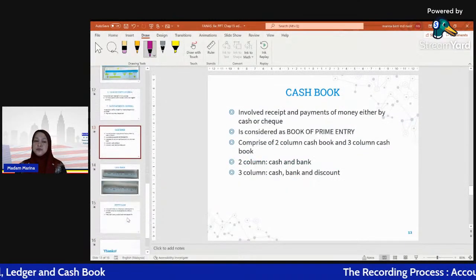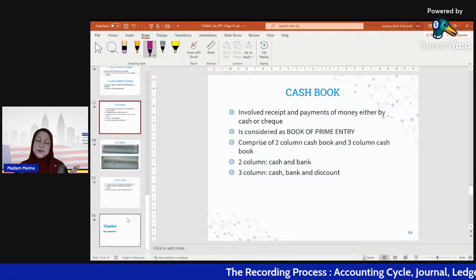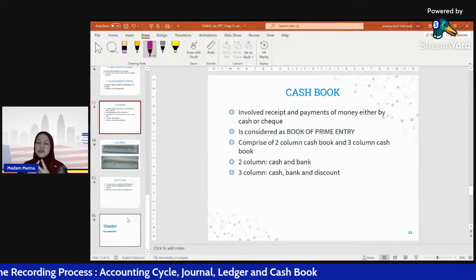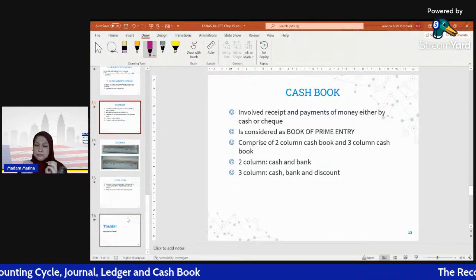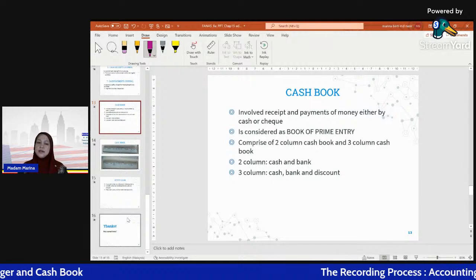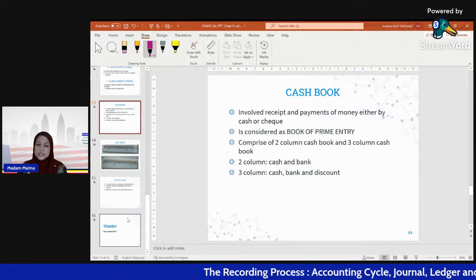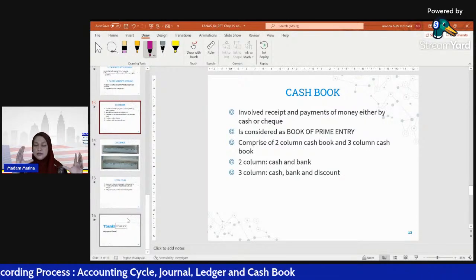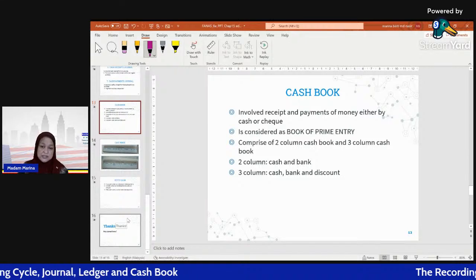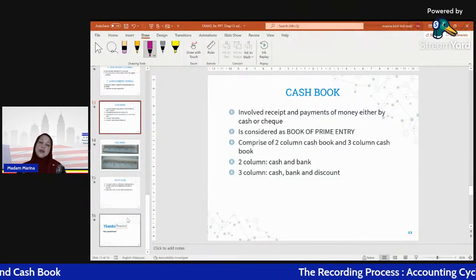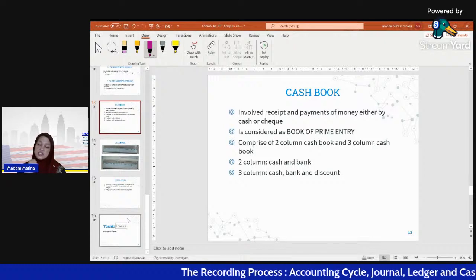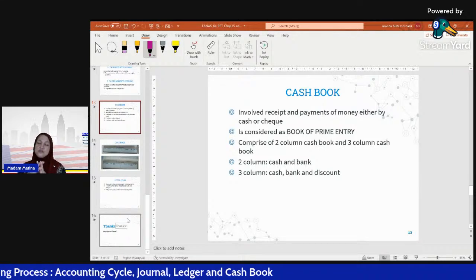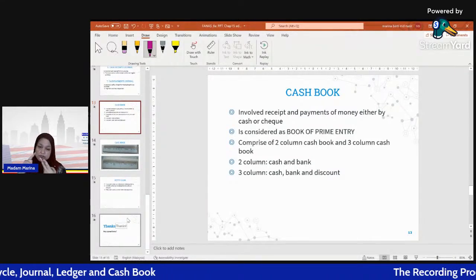So what is the cash book? This is a cash book. It involves receipt and payment of money, either cash or cheque. The cash book involves two types of payment, either cash in hand or cash at bank. Cash in hand means that we hold the cash in petty cash, in the cash register. Then using a cheque means cash at bank. So the cash book comprises two types of account, which is cash and bank.